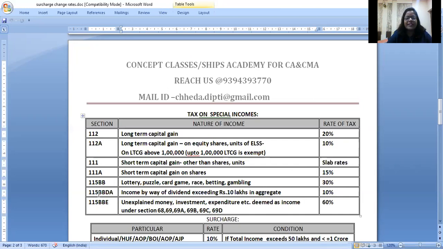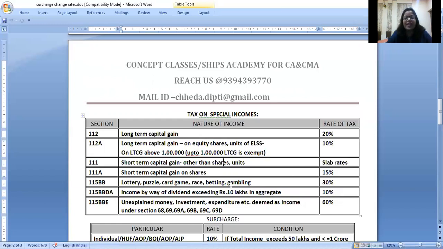Under section 115BBDA, income by way of dividend exceeding 10 lakhs, that is dividend from Indian companies, is exempt because companies are paying what? Corporate dividend tax. So this dividend is exempt in the hands of shareholders up to 10 lakhs, and the remaining will be taxable at 10% in income from other sources.